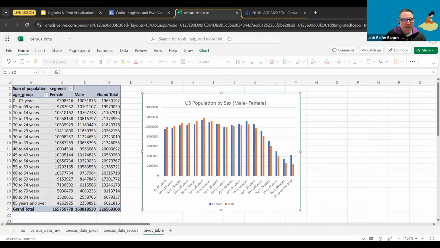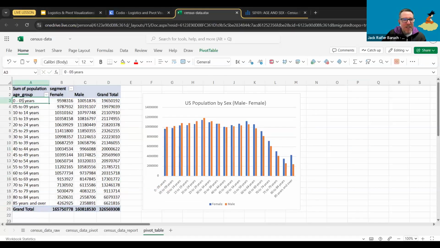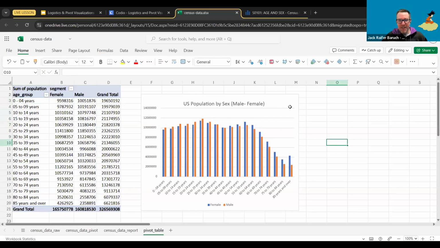Ooh, actually. This one should say 0 to 4 because we already have 5 on this in the next one. Because it's under 5, remember? Okay. All right, so now we have a much easier graph that actually shows the data in the order that it was intended, and a pivot table that shows the data in the right way.